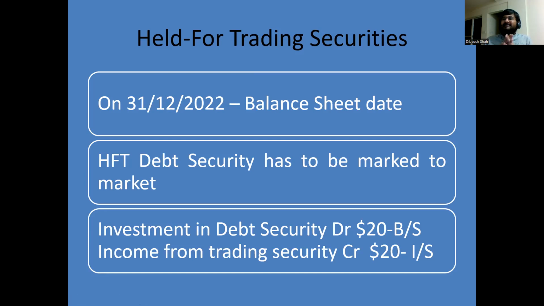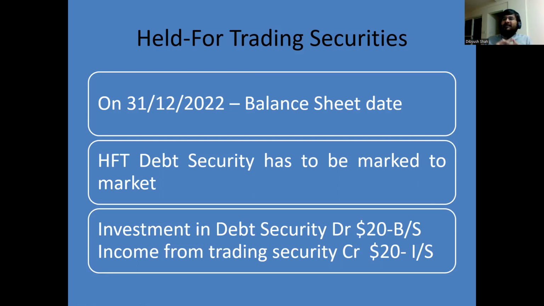This means it has to be brought to its fair value on the balance sheet date. On the balance sheet date, the fair value of the security was $120, and the cost of purchase was $100. So the value of the security has to be increased by $20.